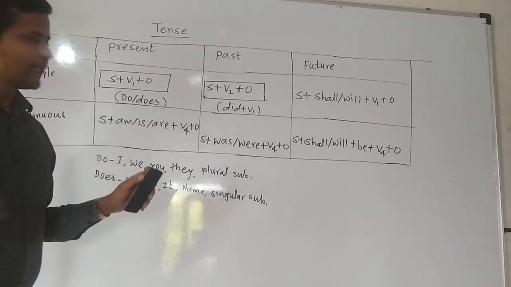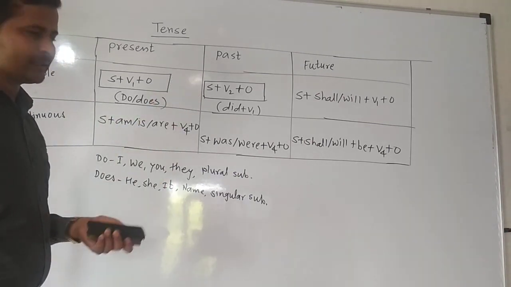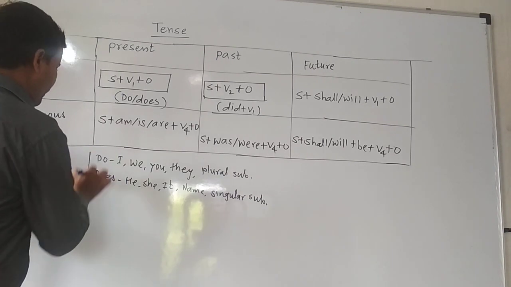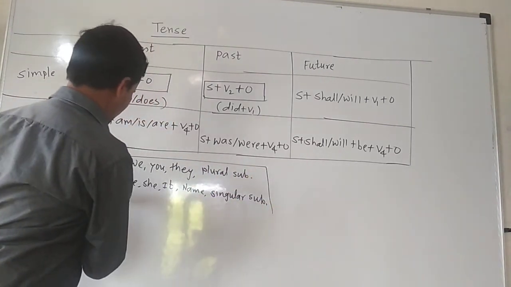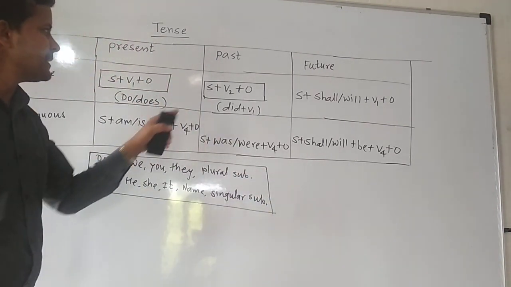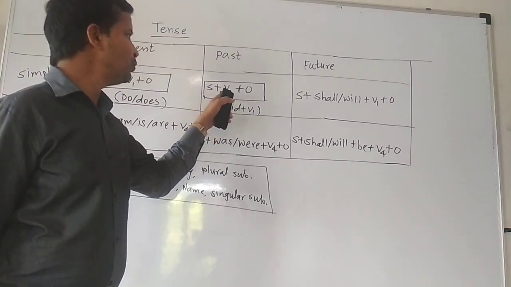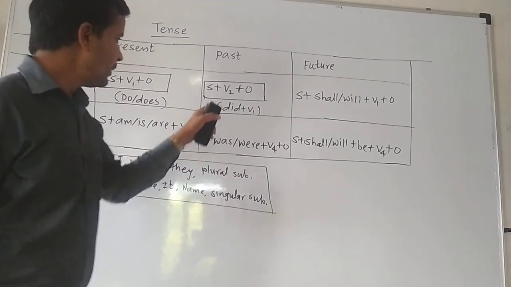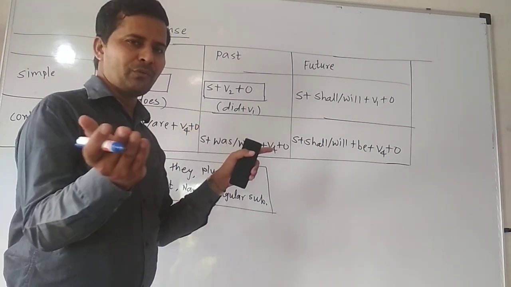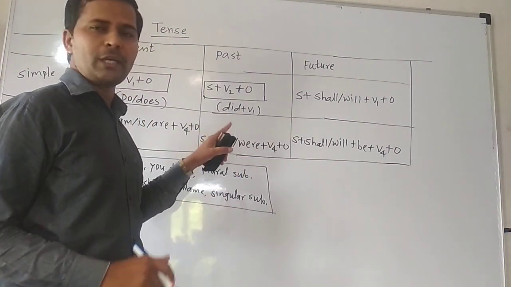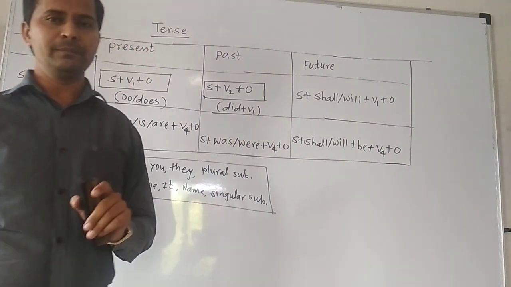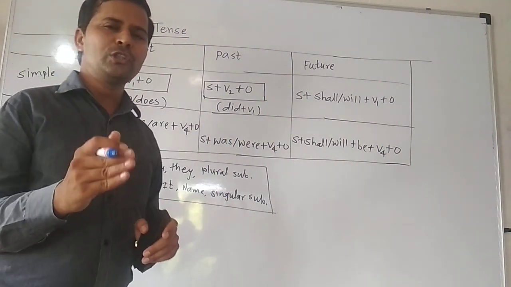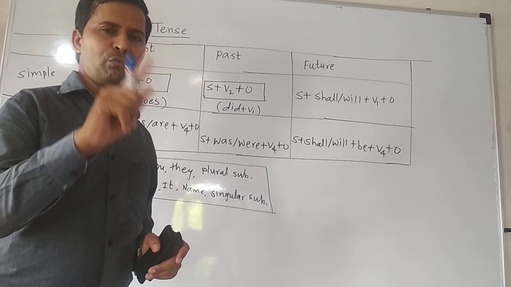Then while framing sentences, how it is used we will discuss. Now come to the simple past tense. In simple past tense, generally we have to use the past tense form of the verb. Then when we are converting that same sentence into the negative, we have to use did. And after that, obviously, we will have to use the main verb form.